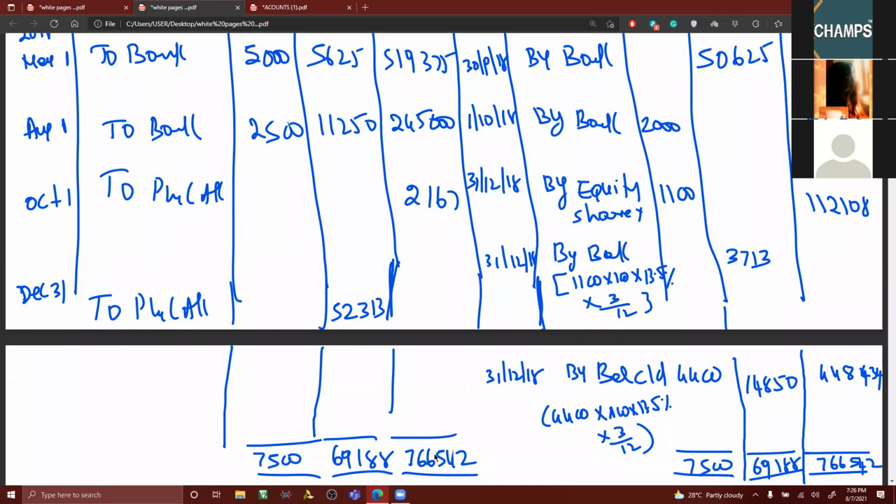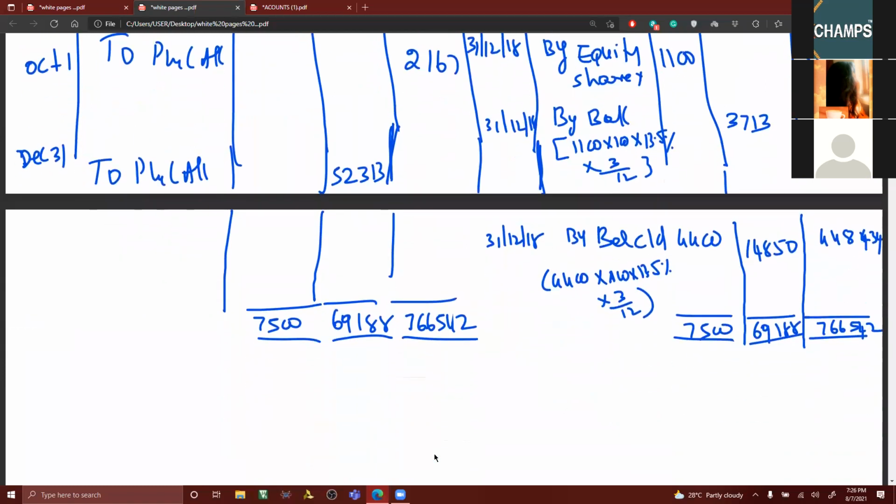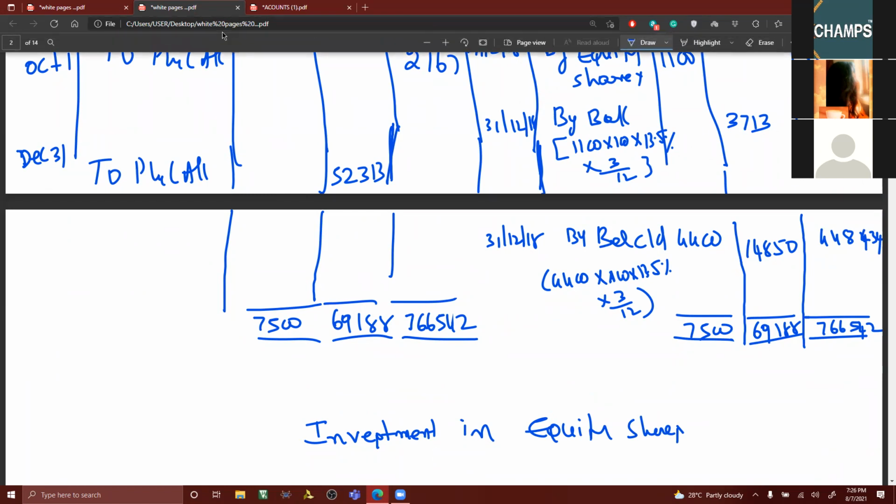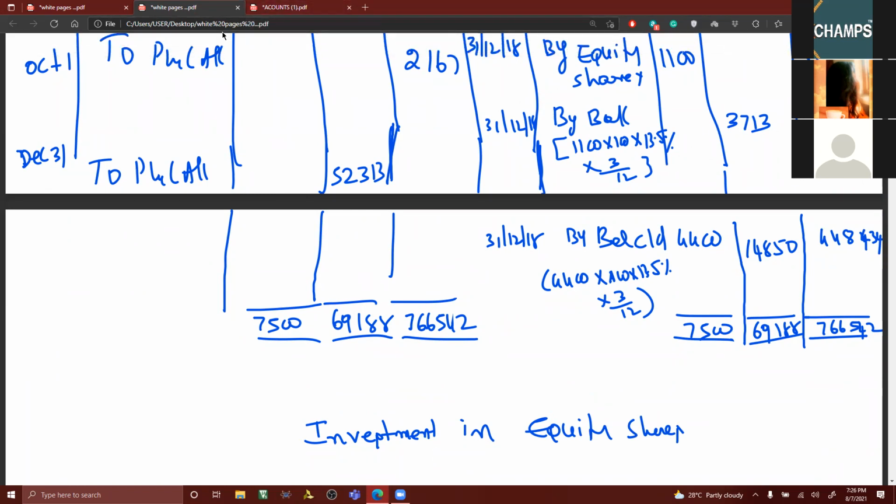Now, after this, you have to open one account called investment in equity shares. Equity shares where they have invested, is it P Limited or Q Limited? P Limited only, no?